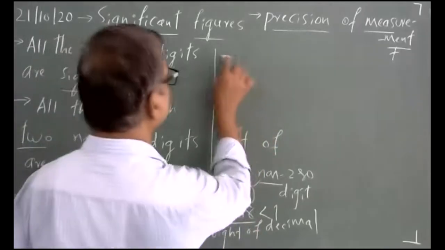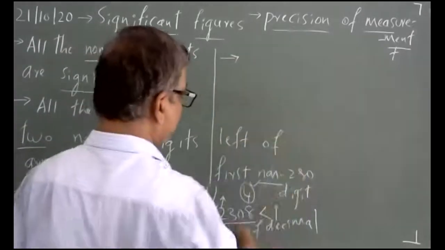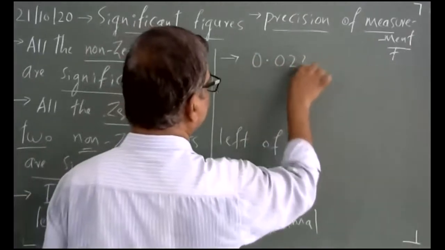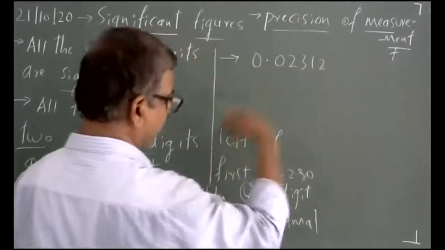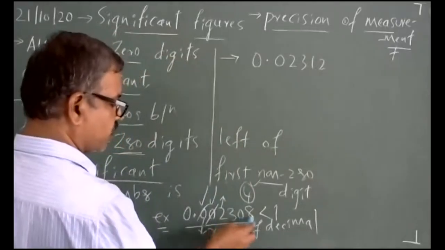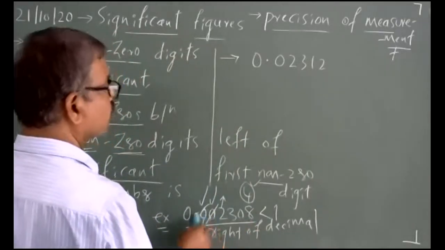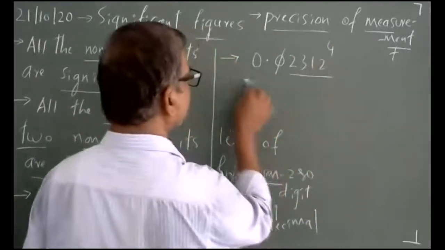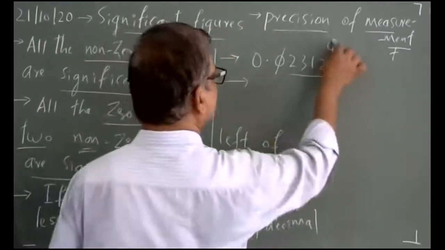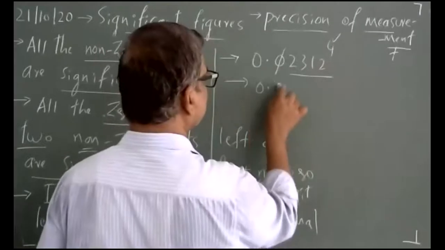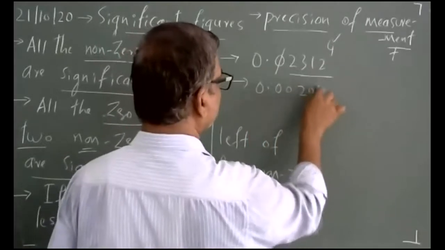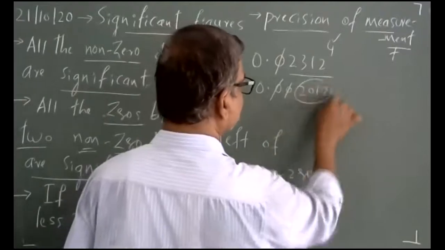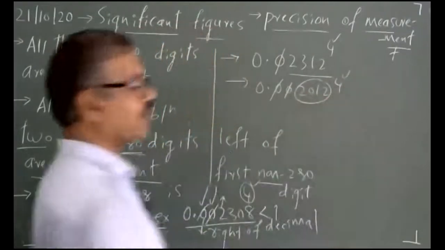So, significance talks about certain rules. Now, take another example. 0.02312. So when I take it, this 0 is counted because it is in between two non-zero digits. These zeros are counted. This is not counted. Significance is 4. So you take one more example, 0.002012. So again, the leading zeros are neglected. Significance is 4. So these are few examples.